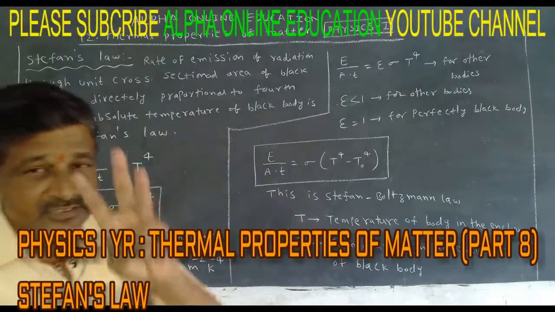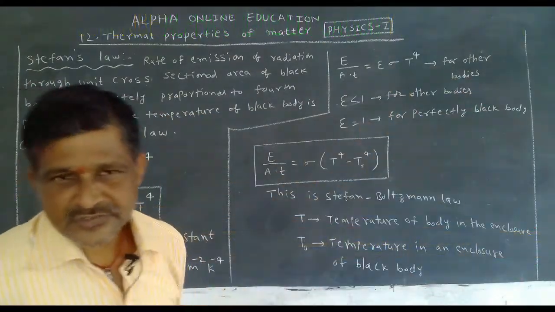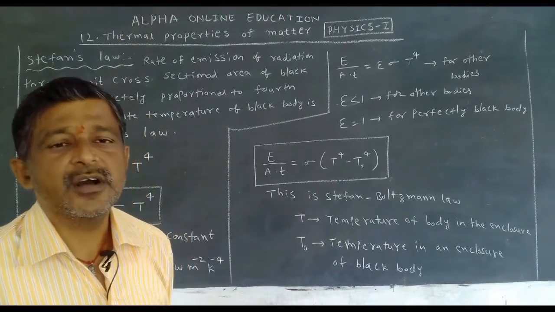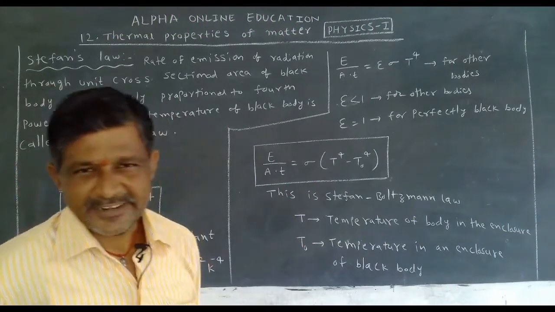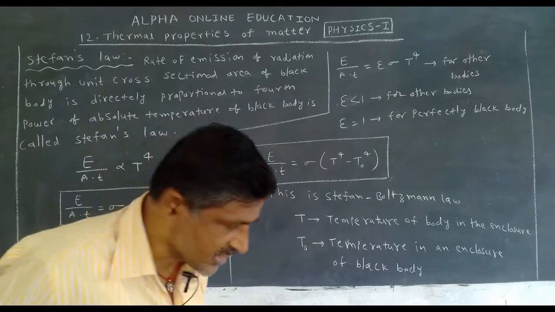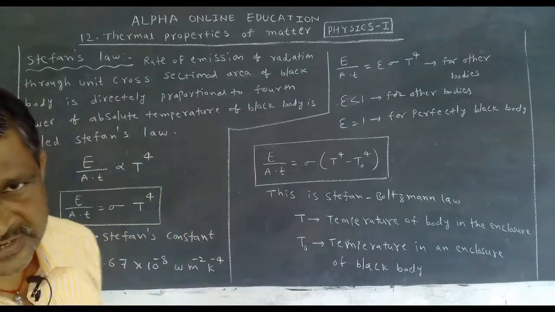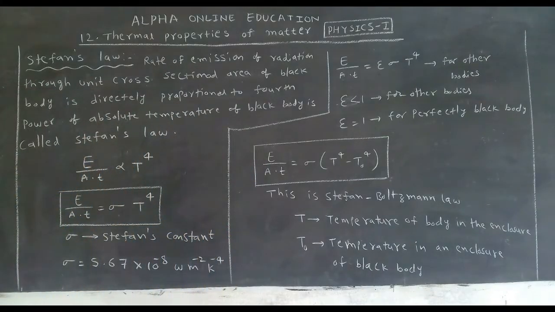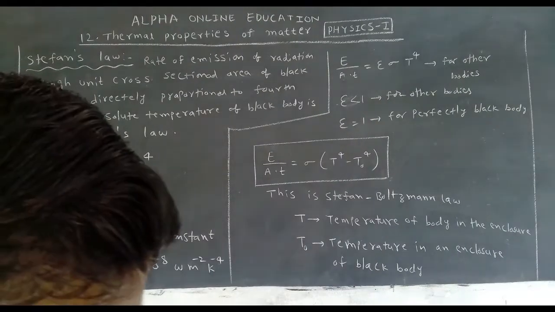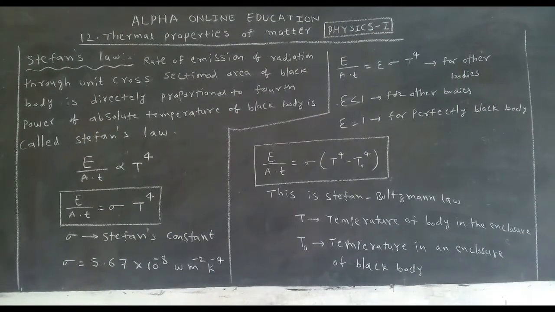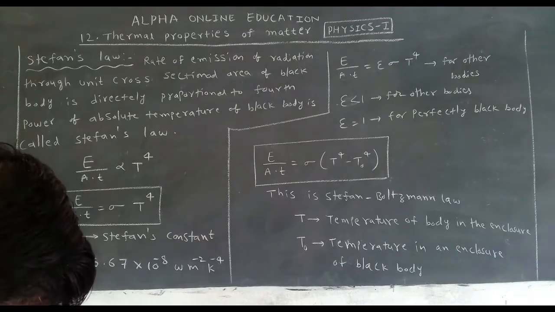Okay, 3 situations, 3 equations about the black body radiation. Stefan's law for a black body, Stefan's law for other bodies, and the Stefan-Boltzmann law. Okay, these are about black bodies.